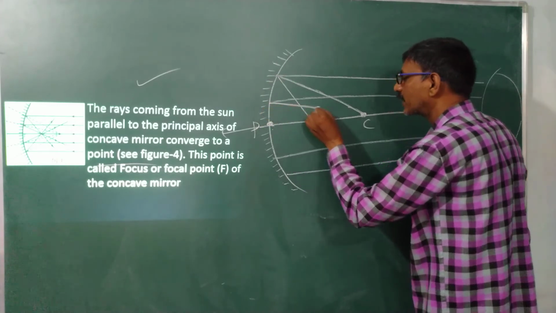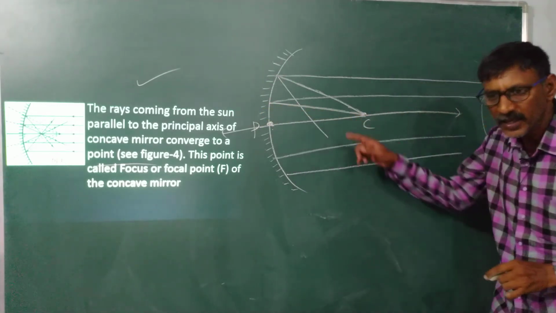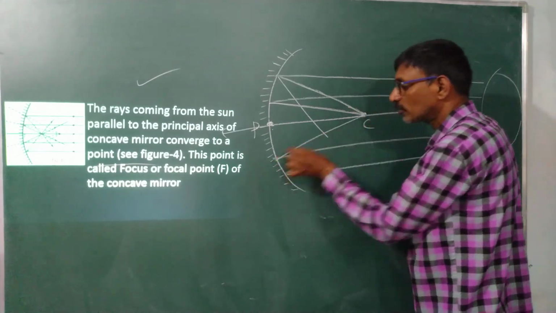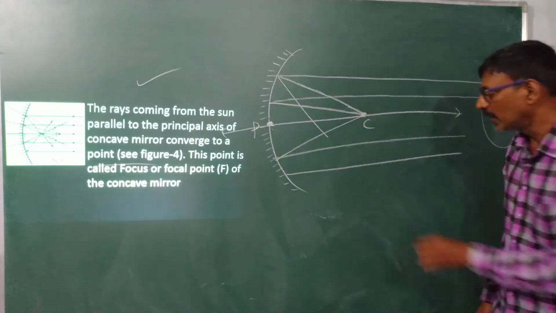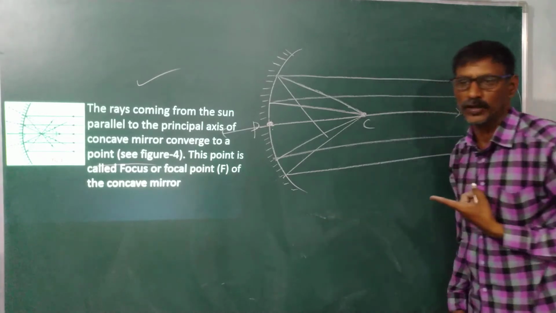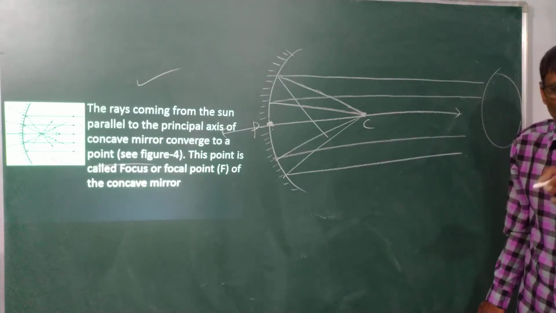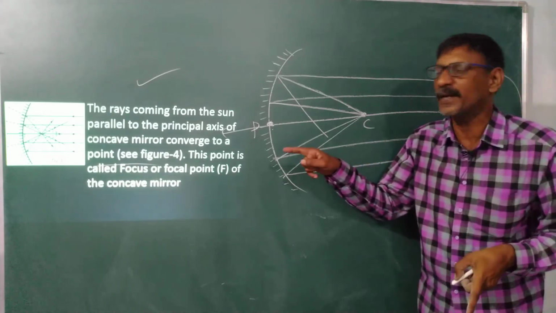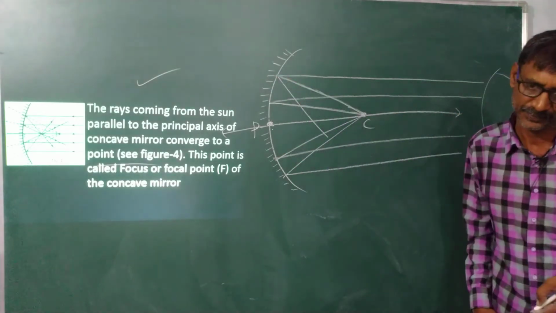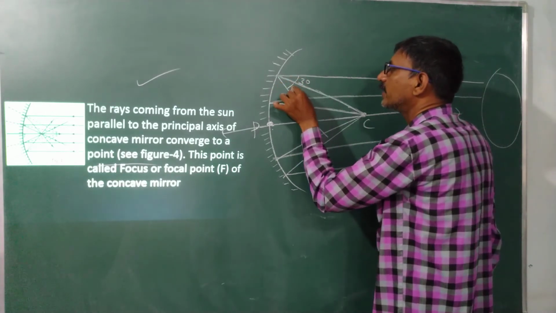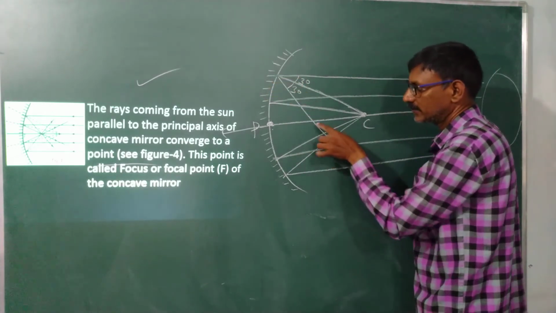Suppose you join the center of curvature to this point, again this is a normal. If you join this one to this one, this is also a normal. If you join this one, this is also a normal. The law of reflection says that the angle of incidence is equal to the angle of reflection at the point of incidence with respect to the normal. Suppose it comes in at 30 degrees and goes back at 30 degrees.